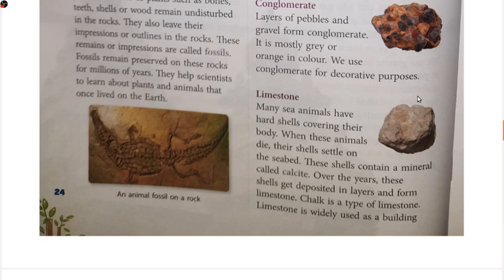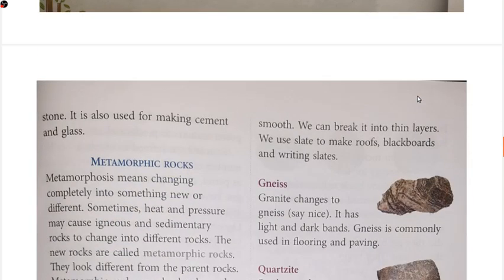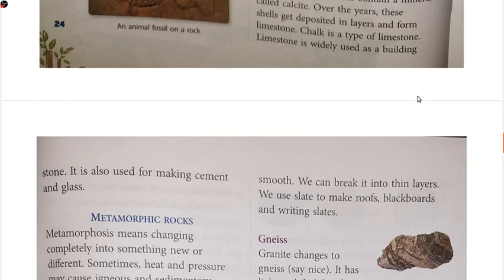These shells contain a mineral called calcite, which is related to calcium. Over the years, these shells get deposited in thick layers and form limestone. Chalk is a type of limestone, and limestone is widely used as a building stone.